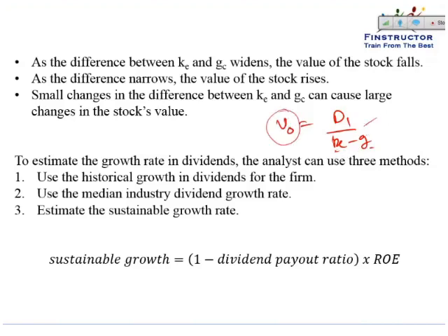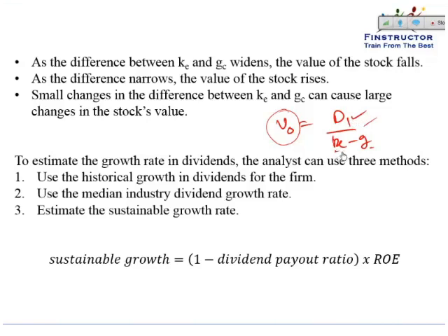That is why you have to be very careful when you're using the Gordon growth model, because it will be very subject to estimation and modeling bias. Now, the dividend will be estimated by the company and industry analysis that we studied in the previous section.